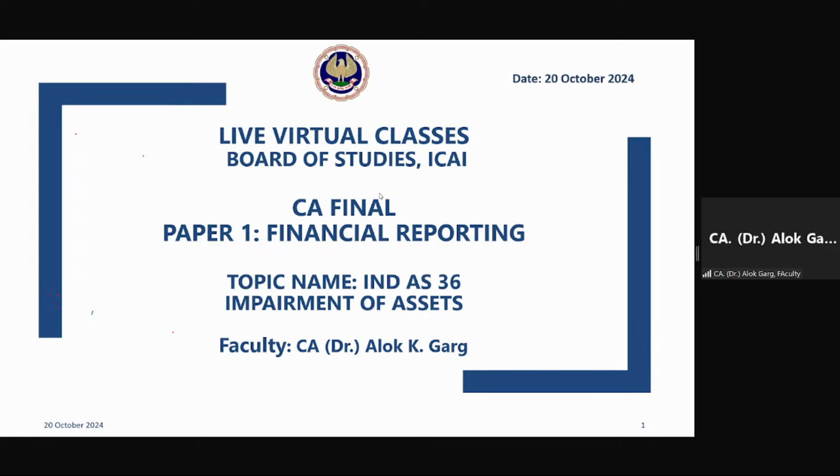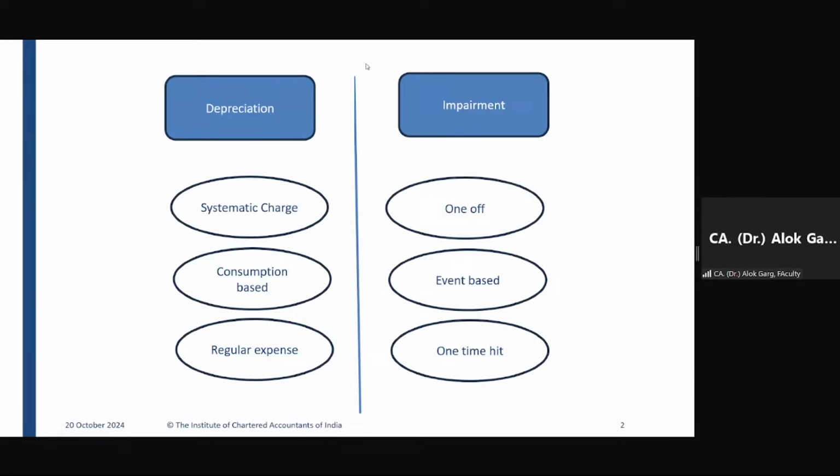Because impairment of asset is a negative aspect to the company. Impairment of liability is a positive aspect to the company, and this standard does not take care of impairment of liability because there is no word called impairment of liability. It is liability written back. So we will be only talking about impairment of asset. Now, sir, what is meant by impairment and how is it different from depreciation?